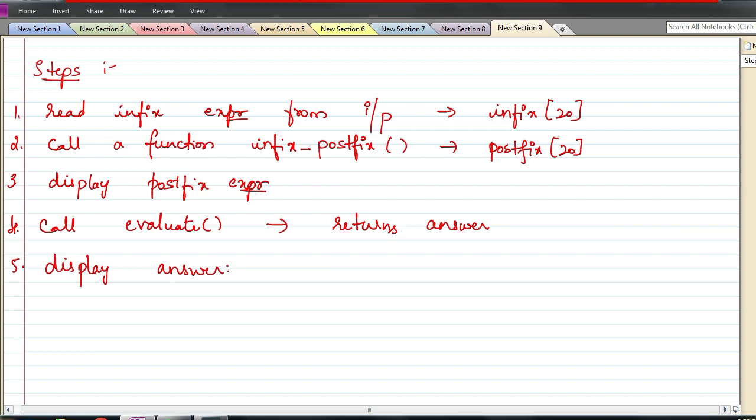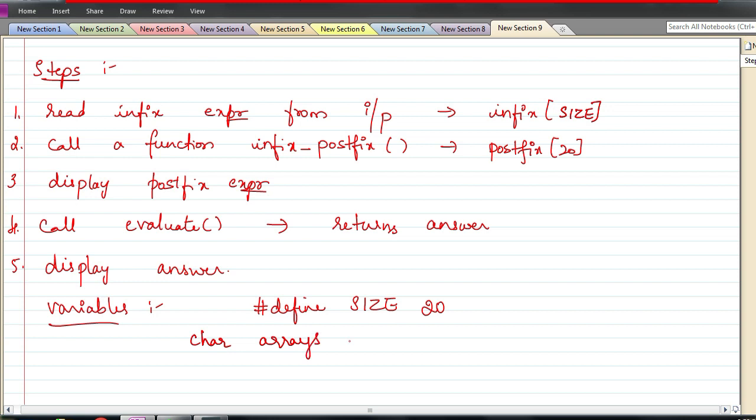Now, what all things will you require to write this program, we will see. What all variables or arrays you might require. We will require a constant which defines the size. So I will write #define SIZE 20, or 25, something, and I am going to use that here. Okay, this is one thing. This is a constant. After this constant, I need character arrays. So what all character arrays do I need? I need one character array called infix, and then one more character array called postfix. Two character arrays I want.